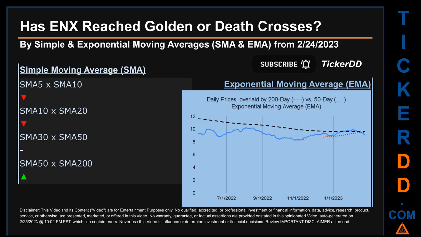For simple moving average, by comparing 50 to 200 days, we found a bullish golden cross signal since the 50-day SMA crossed above the 200-day. Continuing with SMA, we looked across the 5 to 10, the 10 to 20, and the 30 to 50-day ranges to see if golden and death crosses had been reached. We found death cross signal for the 5 to 10, the 10 to 20. We could not find either golden cross or death cross signal for the 30 to 50.